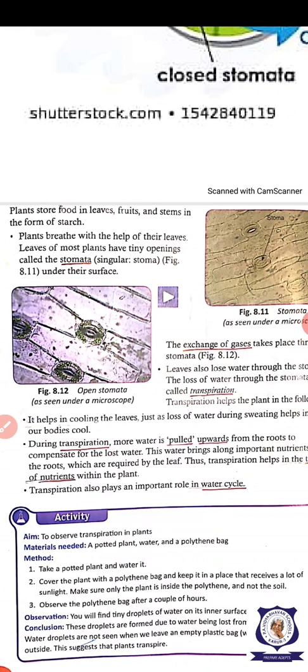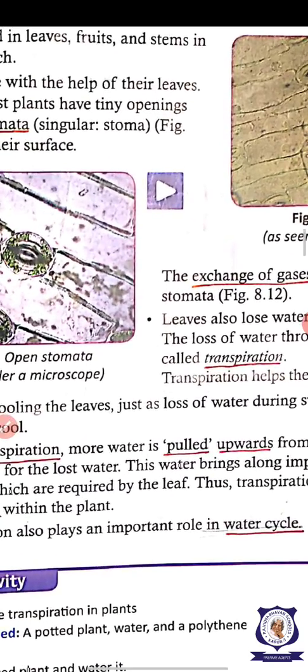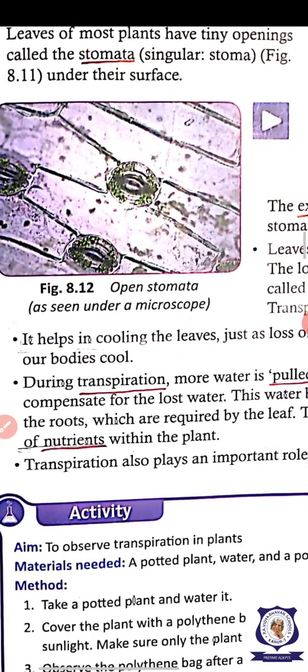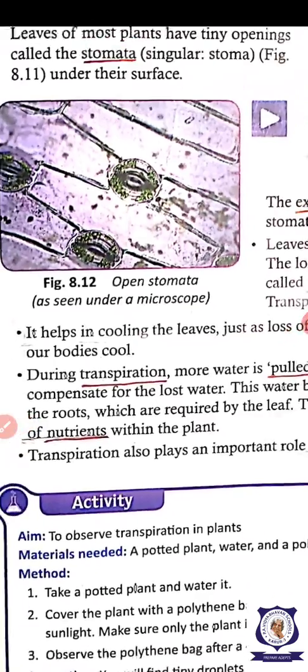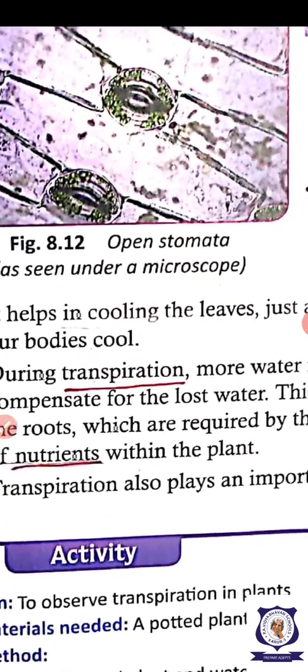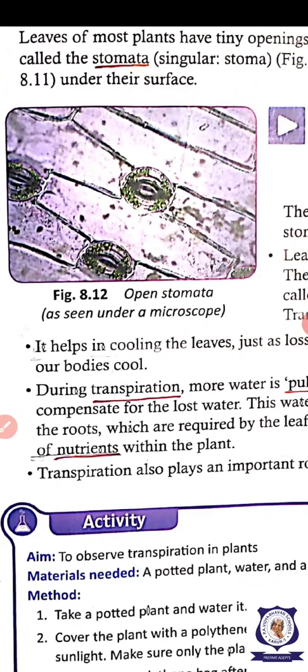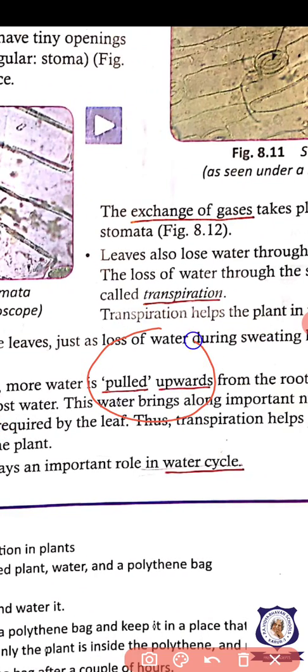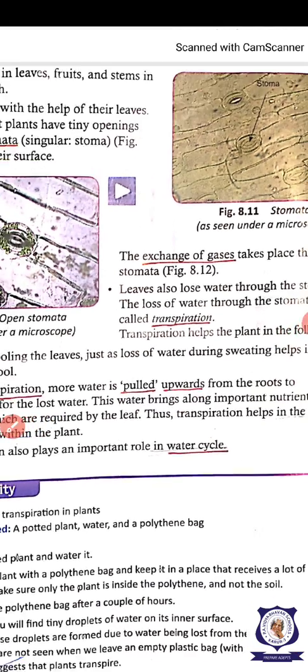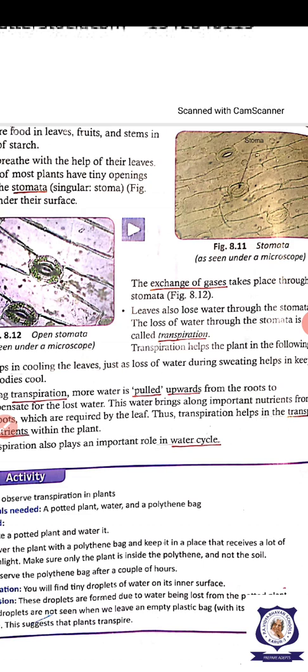In a small plant, the water will be transported to a certain extent only. But you know, the palm tree and the coconut tree are very tall, isn't it? So, how do the water and minerals rise up to the tip of the plant? They rise up by transpiration pull. They are pulled upward. What is happening? While transpiration is happening, dryness is created in the leaf cells. The dryness attracts the water molecules, so water is pulled upward.